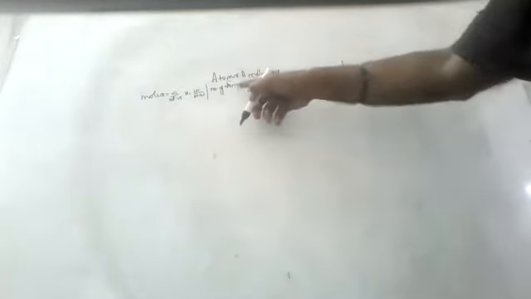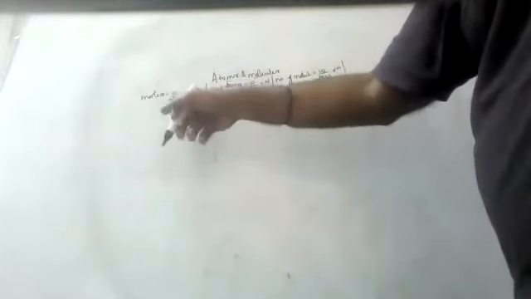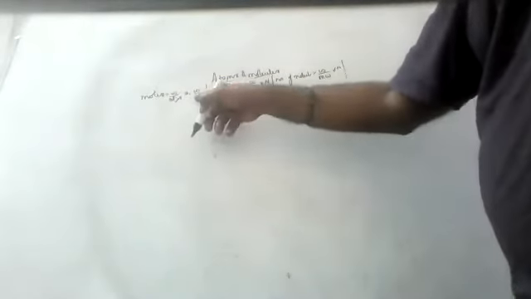Number of molecules, children: molecules means you should take molecular weight. Atoms means you should take atomic weight. For moles, if atoms are given, take atomic weight. If molecules are given, you have to take molecular weight. Okay, I told you, no, children.